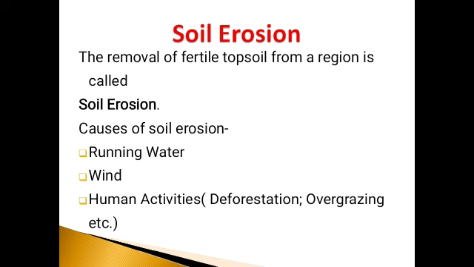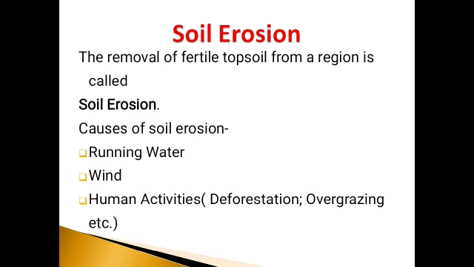That is why plants are also known as soil binders. Why soil binders? Because they bind the particles of topsoil together. As a result, soil erosion does not take place. Now, as we were discussing, the removal of topsoil occurs due to certain factors, certain causes.